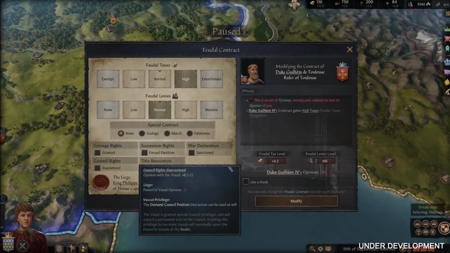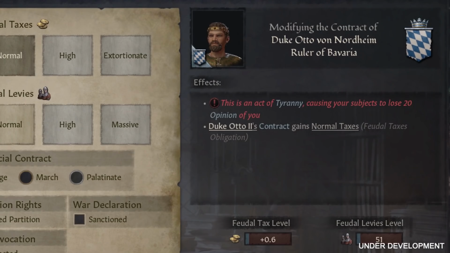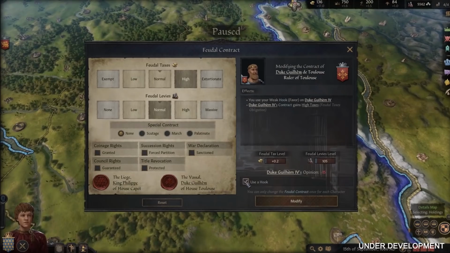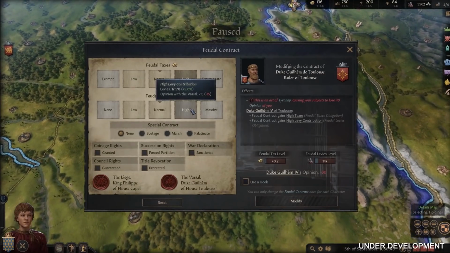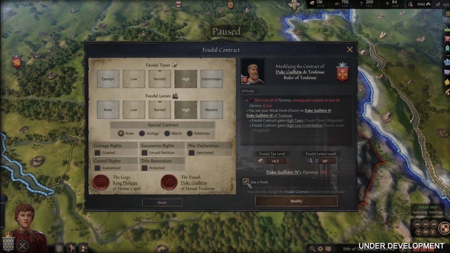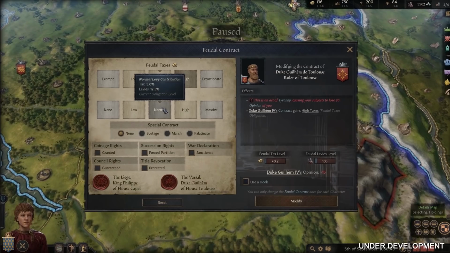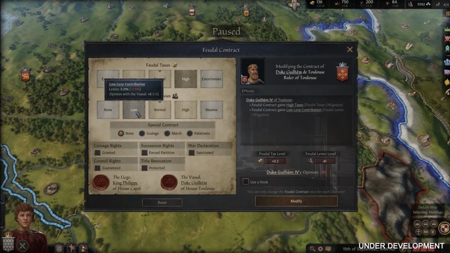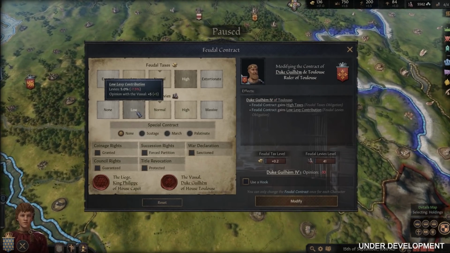If you don't give a fair contract, such as just increasing the taxes they have to pay, then you will take a tyranny hit amongst all your vassals for this action, as it is a breach of the feudal contract relationship that the liege and vassals have. If you want to make such unfair deals, then you can do it. If you want to offset the tyranny hit, you need to use a hook whilst you do so, to sort of blackmail the vassal into agreeing to your terms without raising too much of a fuss.